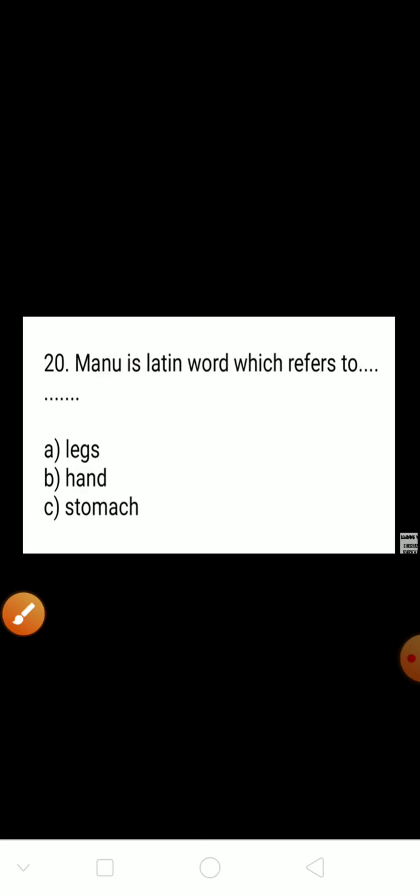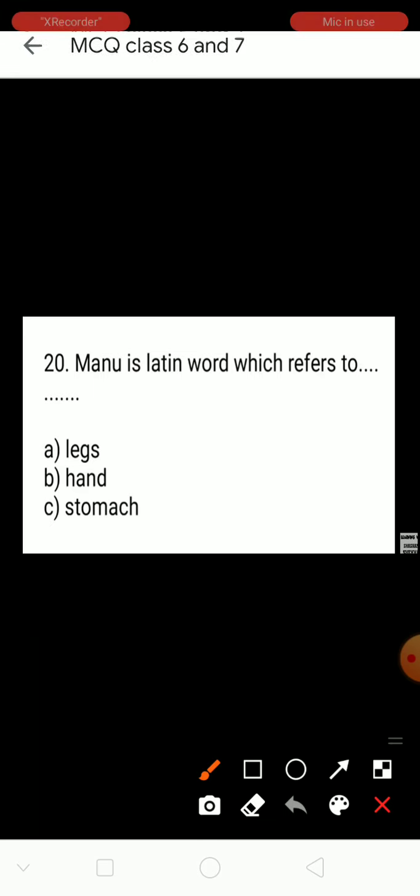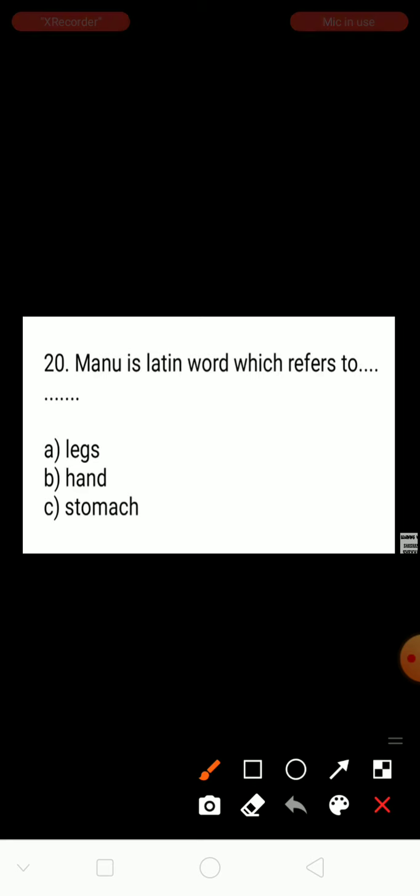Next question. Question number 20. Manu is a Latin word which refers to? They gave the options: legs, hand, stomach. First I am explaining what Manu is.